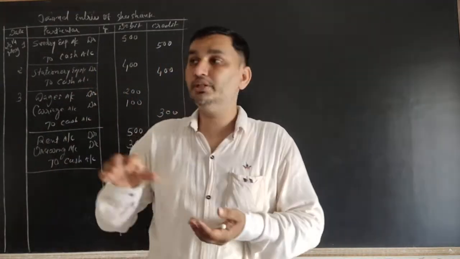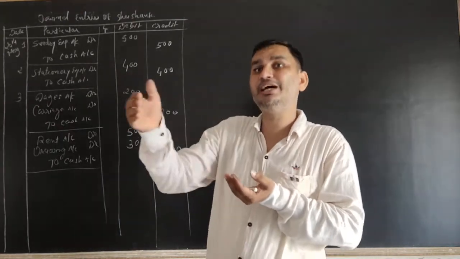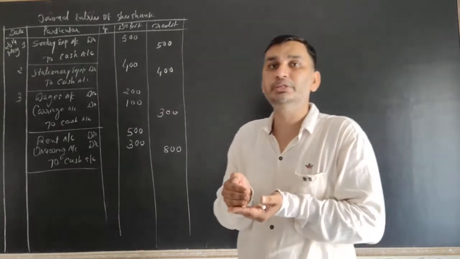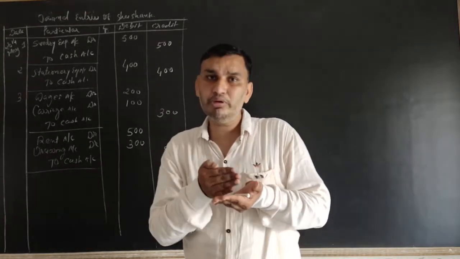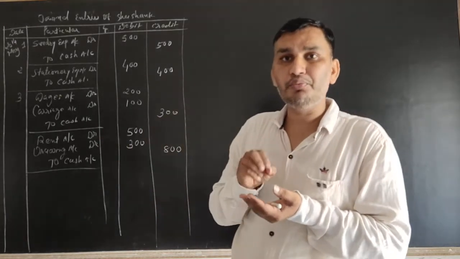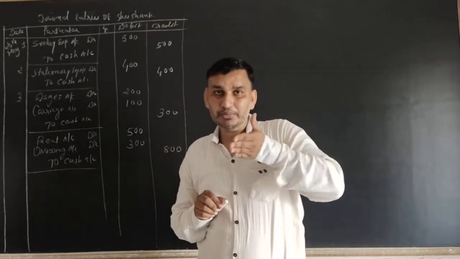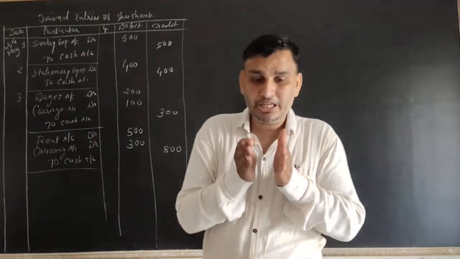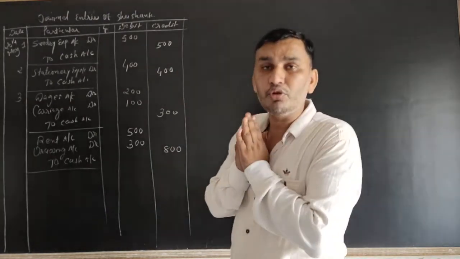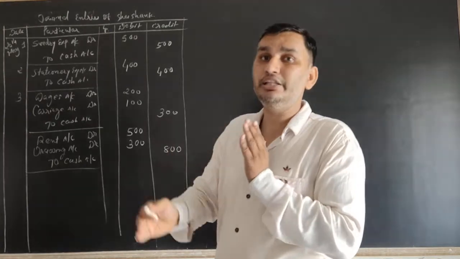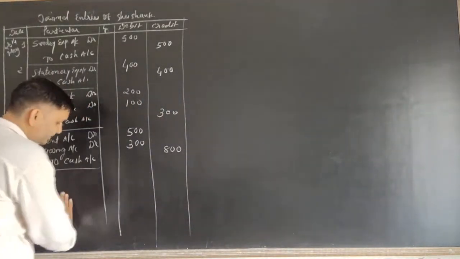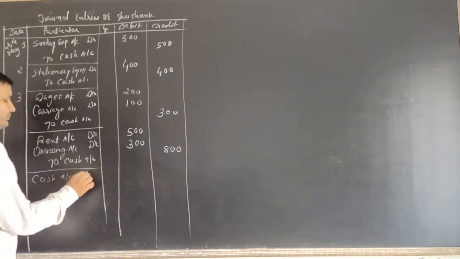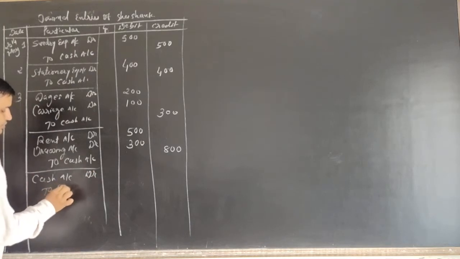₹400 received for commission. The 400 received, that means cash comes in, cash आ रहा है इस बार. Now that's income, ये हमारी income है. Received 400 rupees for commission, that means we have done some work and for that we are getting the commission of 400 rupees. So the cash comes in, we received cash, cash आ रही है, so cash account is debited and commission is the income. So as per the rules of nominal, debit the expense and loss or credit the income. Here the commission is the income, that's why commission account is credited and cash comes in, so cash account debited to commission account to.